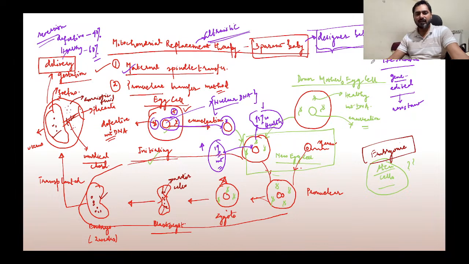What can you expect in mains? So in mains they could frame a question like this: what do you understand by three parent baby? They could ask a simple question like, what do you understand by three parent baby? What are the ethical concerns related to three parent baby? Or they could ask something on these lines: the concerns outweigh the benefits, comment, in a three parent baby. So that could be a line of questioning. So you know the technique, now you know some of the concerns or challenges also, so you can frame an answer based on this. Is it okay?